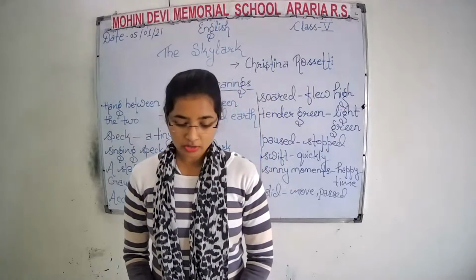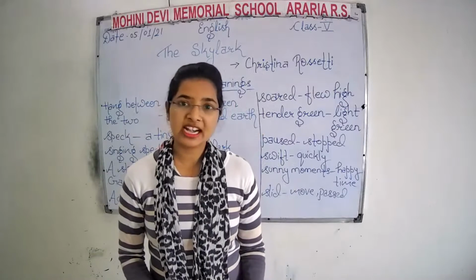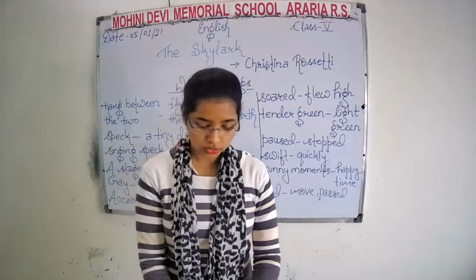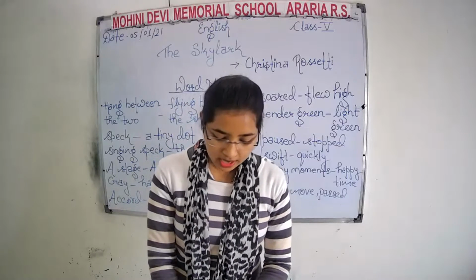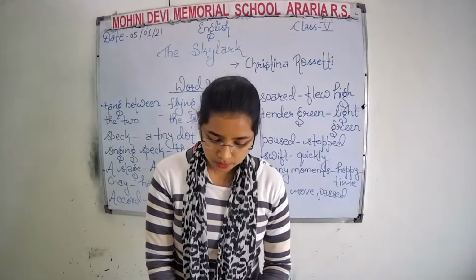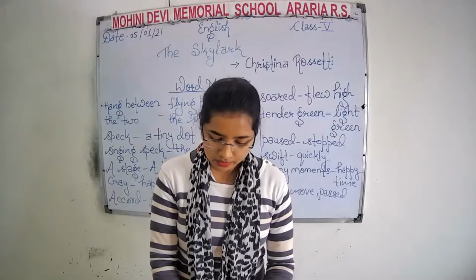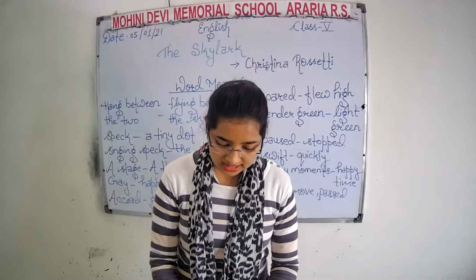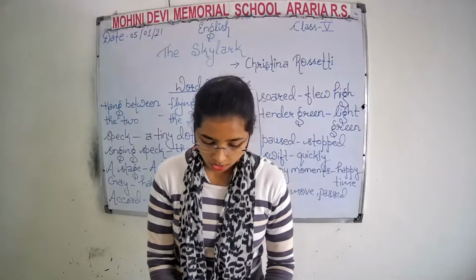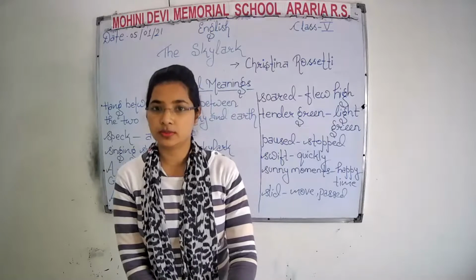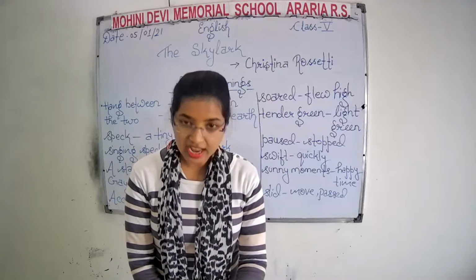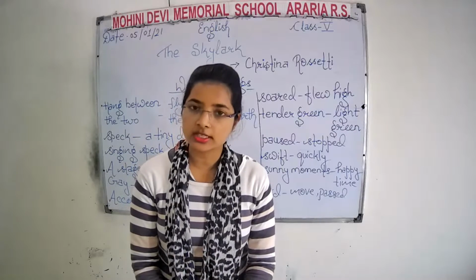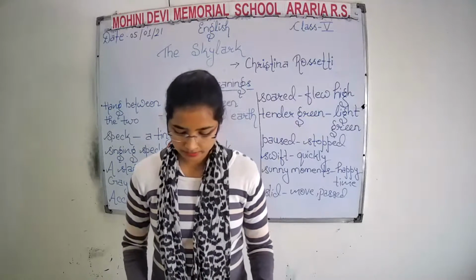Now please take out your textbook and read with me stanza by stanza of the poem. So the poem is like that. The earth was green, the sky was blue. I saw and heard one sunny morn, a skylark hang between the two, a singing speck above the corn. Here, morn means morning, and skylark is a type of small bird. Speck means dot, or singing speck means the skylark in the sky.